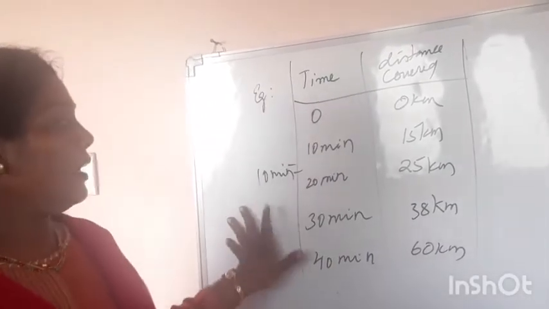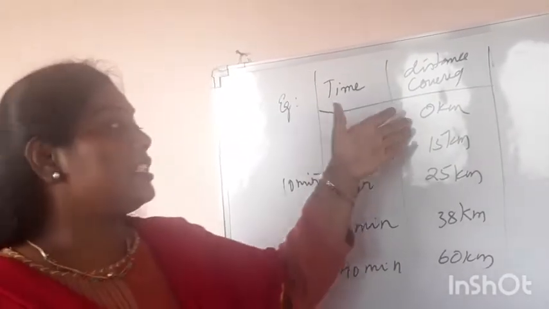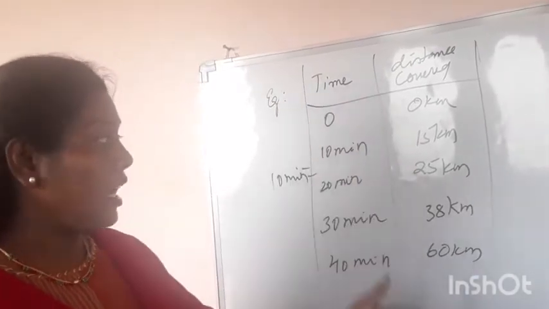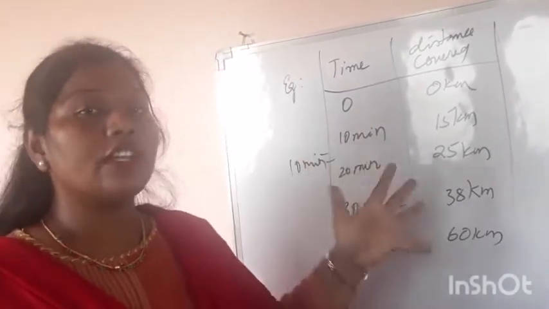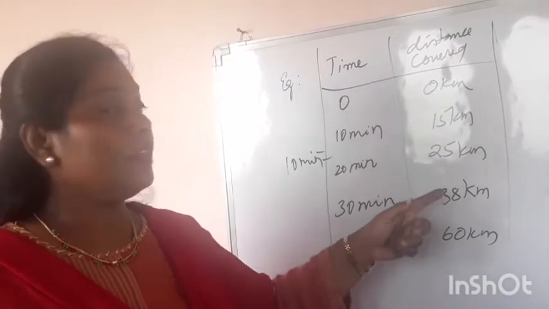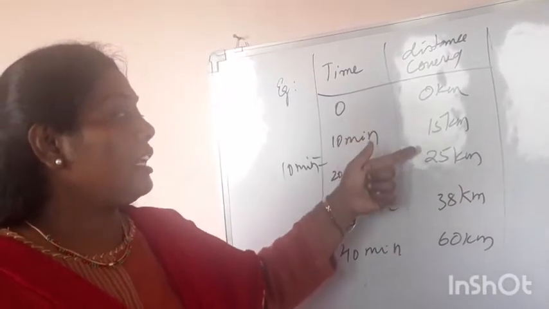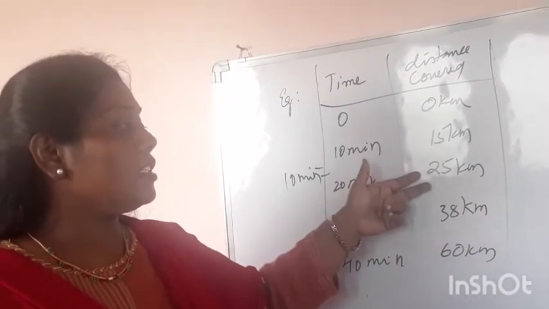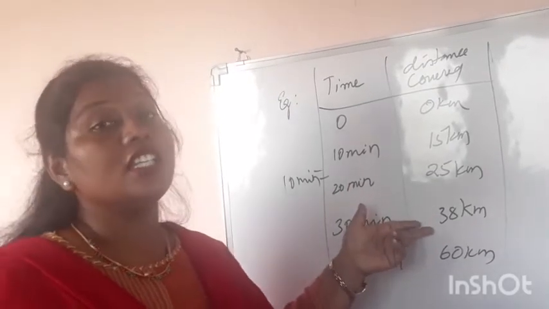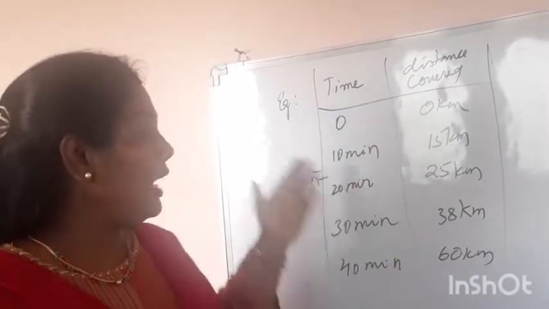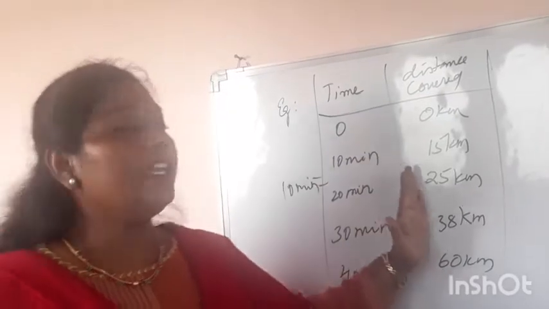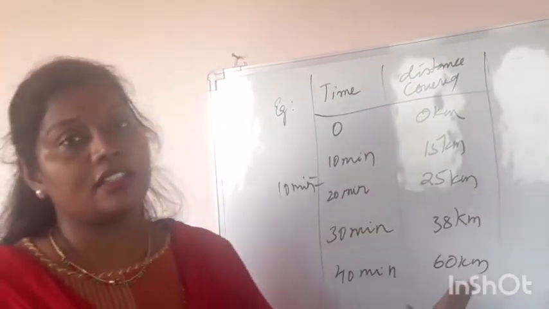But the distance covered by the car in the same interval of time is not the same. Here it has traveled 10 kilometers and here it has traveled 18 kilometers. So in the same time, the speed of the car is different.